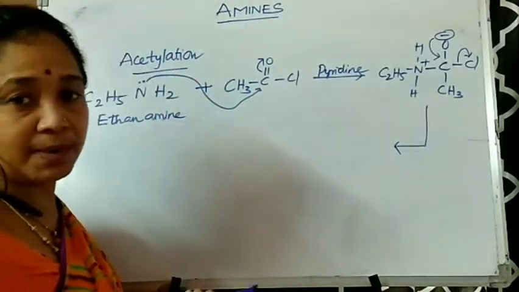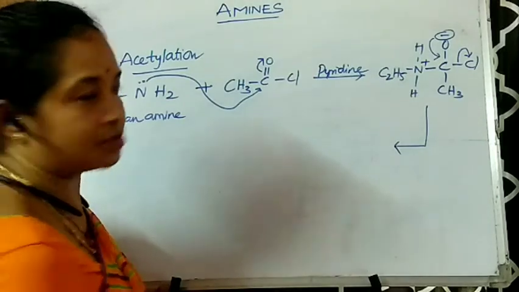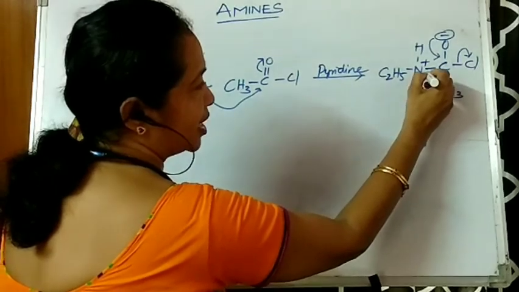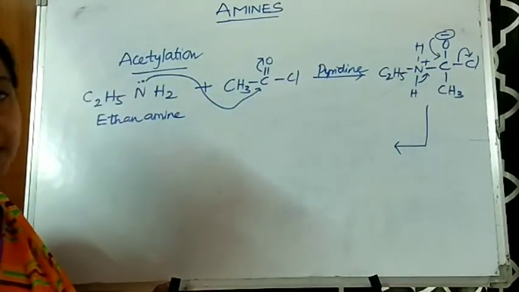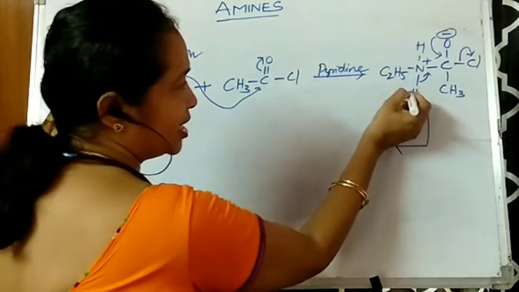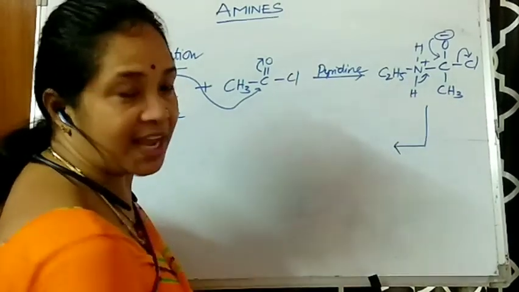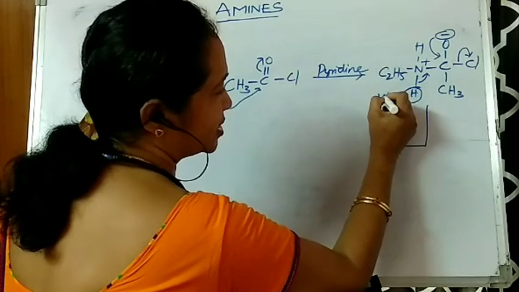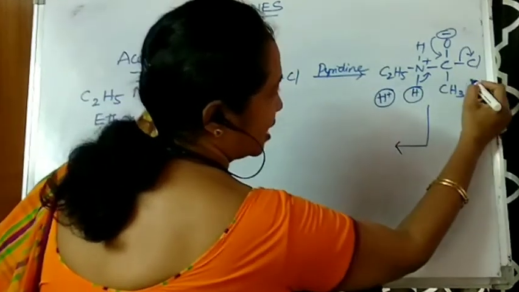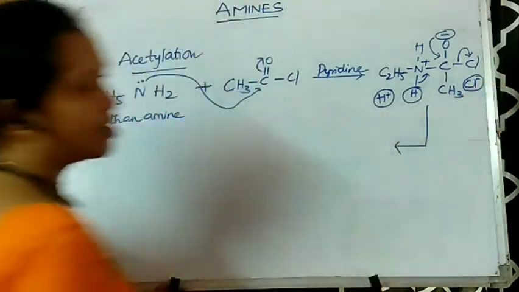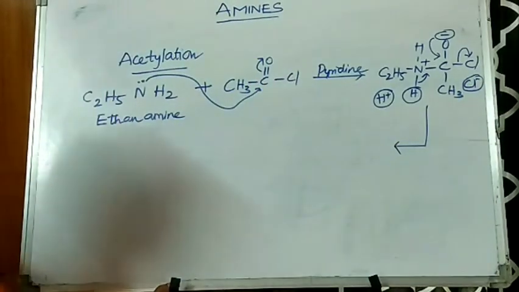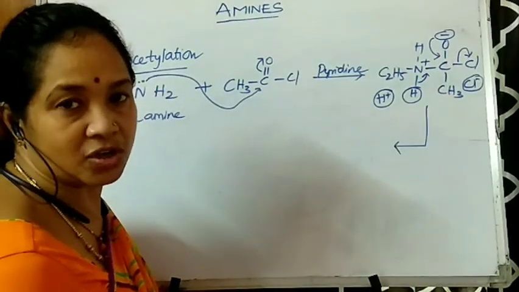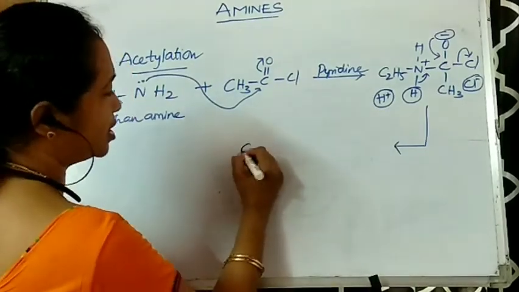And nitrogen being electronegative, if it has a positive charge, immediately the adjacent bond is broken and that bond is converted into a lone pair of electrons, such that this hydrogen comes out in the form of H plus. So here I am circling, this comes out in the form of H plus and Cl comes out in the form of Cl minus. So this is what is happening there, after the displacement of all the electrons and the bonds.